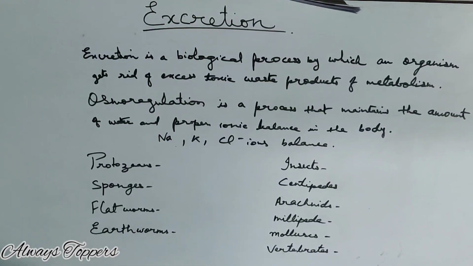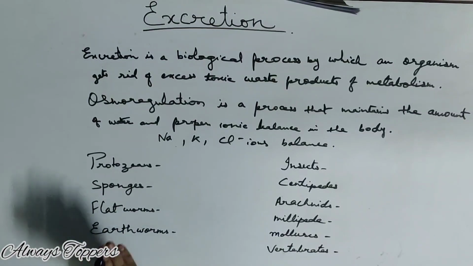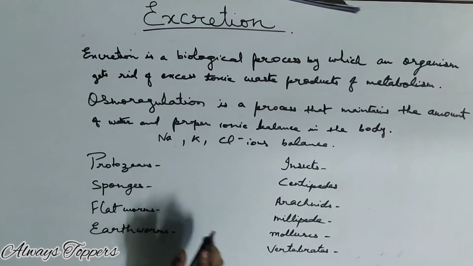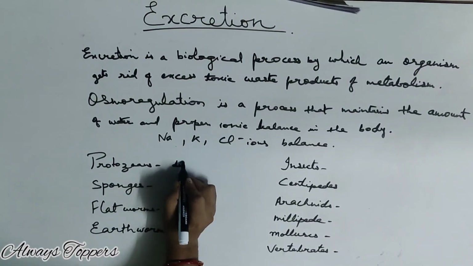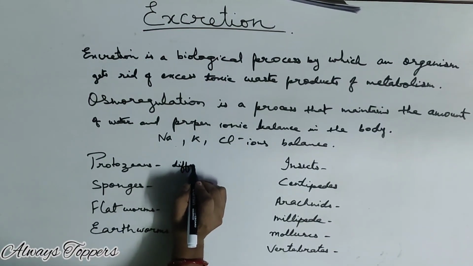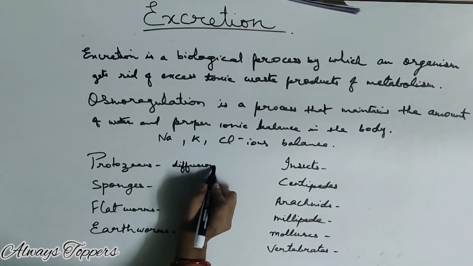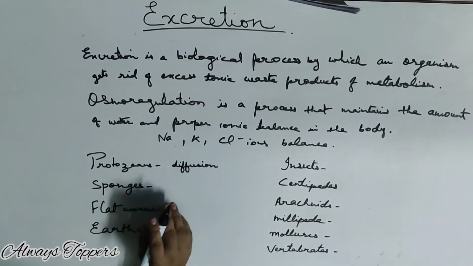Now, for the process of excretion in animals, we will start with the protozoans. You all know that it is a single-celled animal, and the waste products simply come out by the process of diffusion. So you can write here that the excretory products are just removed by the simple process of diffusion.